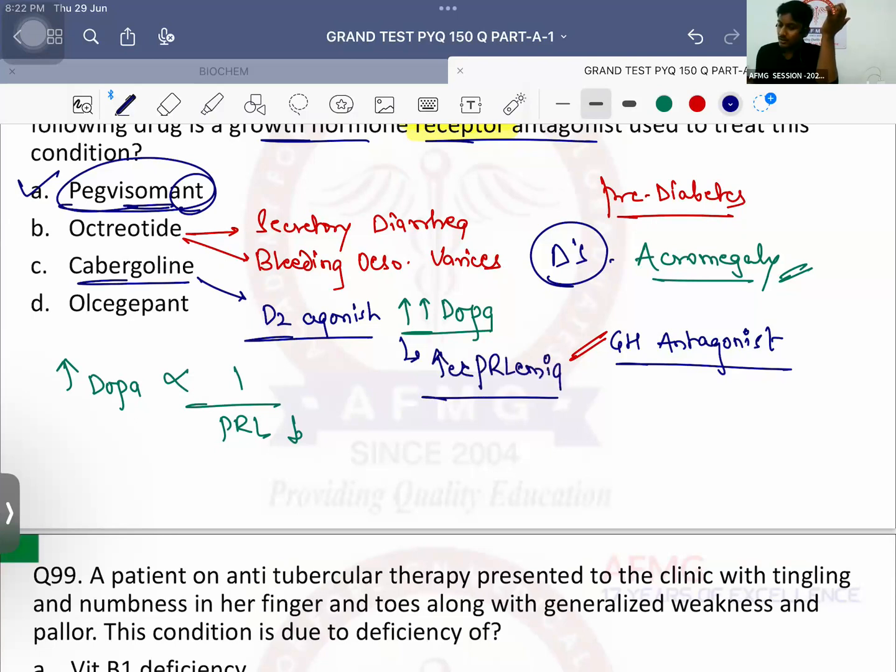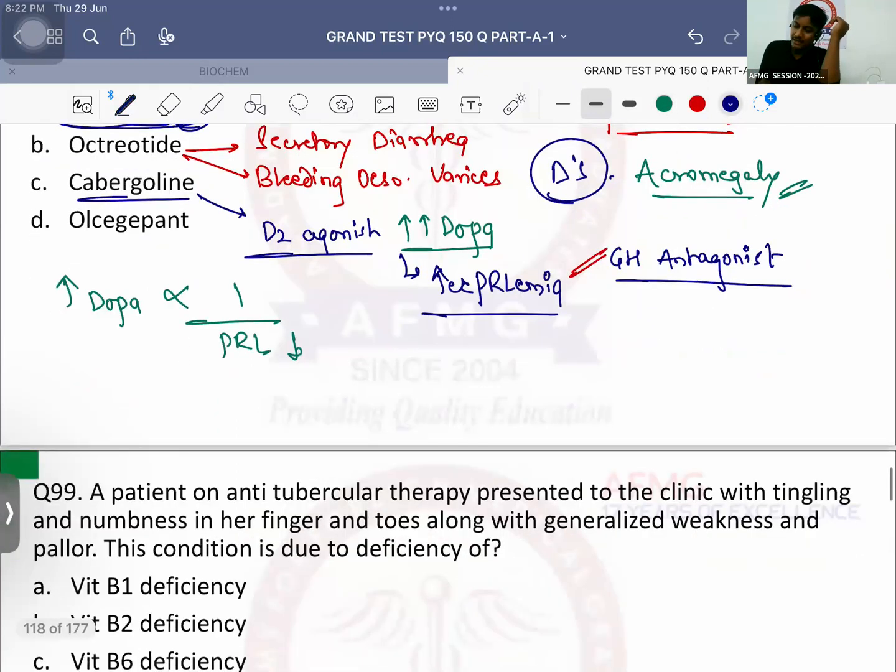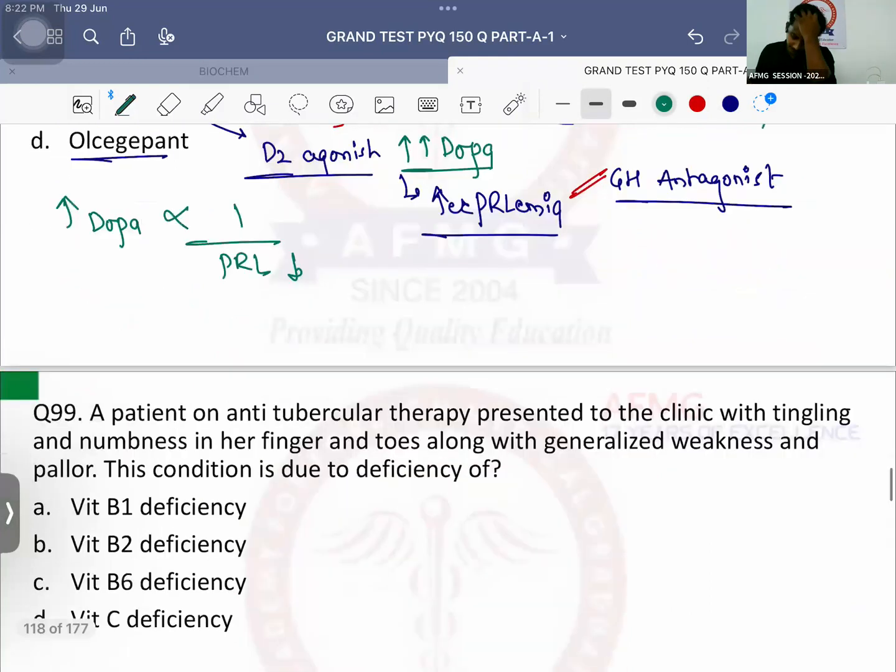Hyperprolactinemia. Okay. So for hyperprolactinemia the drug of choice should be D2 agonists like cabergoline. Not an option. Go for bromocriptine, but it is short acting. Okay. Olcegipant is used in what? Migraine. Very good. Olcegipant is used in migraine.